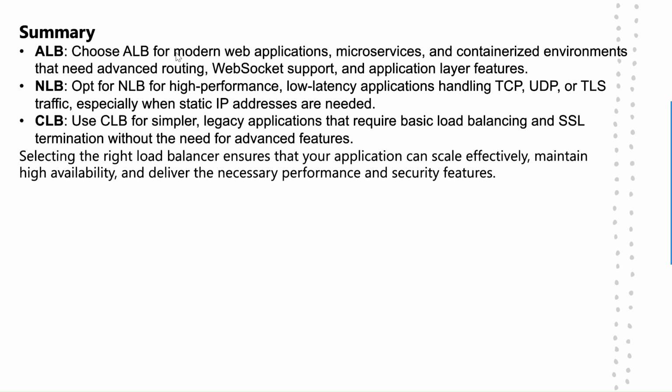So choose ALB for modern web applications, microservices and containerized environments that need advanced routing, WebSocket support and application layer features. Okay, after that, NLB is the option for high performance, low latency applications handling TCP, UDP or TLS traffic, especially when static IP addresses are needed. And when to use CLB? Use CLB for simpler legacy applications that require basic load balancing and SSL termination without the need for advanced features.